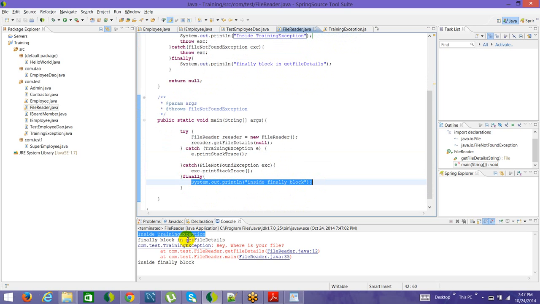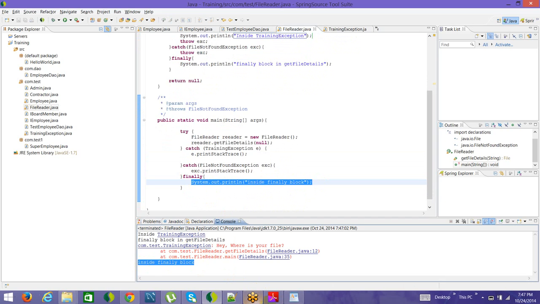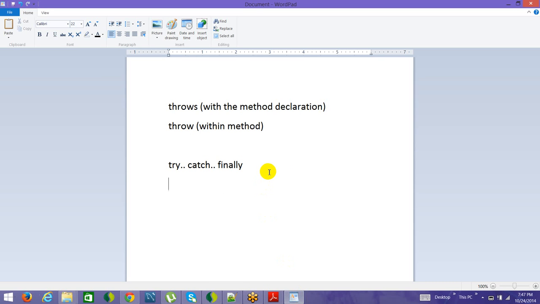All right, and then here the inside finally block comes up. So the throw statement execution is on hold until the finally block gets executed.